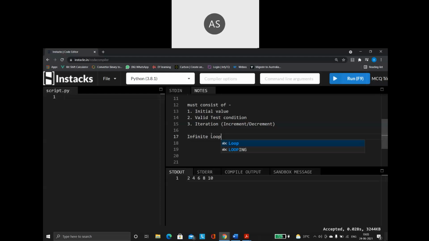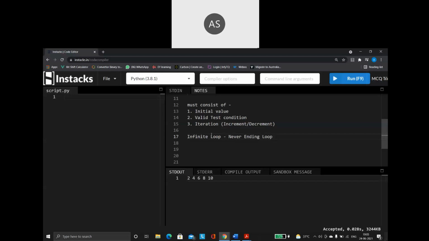We have something which is called an infinite loop. So what do you mean by an infinite loop? An infinite loop means a loop which is never going to end at all. The loop is going to keep on getting executed again and again. A never ending loop is what we call an infinite loop.